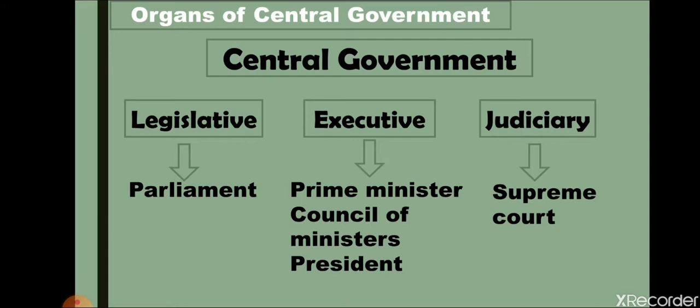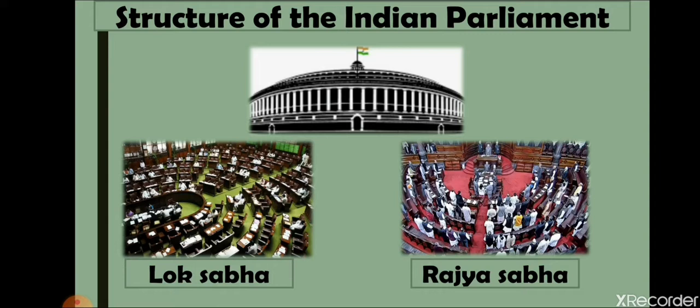And in judiciary, we will learn about the Supreme Court. So, basically, in this chapter, we are going to learn about the Parliament, the Prime Minister, Council of Ministers, and President. So, let's have a look at the structure of the Indian Parliament. According to Article 79 of the Constitution, the Parliament of India will be composed of the President, the Lok Sabha, and the Rajya Sabha.